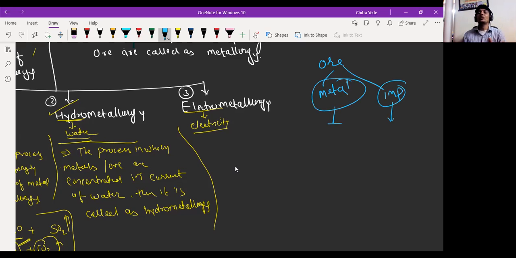Sir, I have one more doubt. Is silicon a metal, non-metal or metalloid? Metalloid, beta. It is a metalloid. Okay, sir. Okay. So let's discuss what electrometallurgy is.